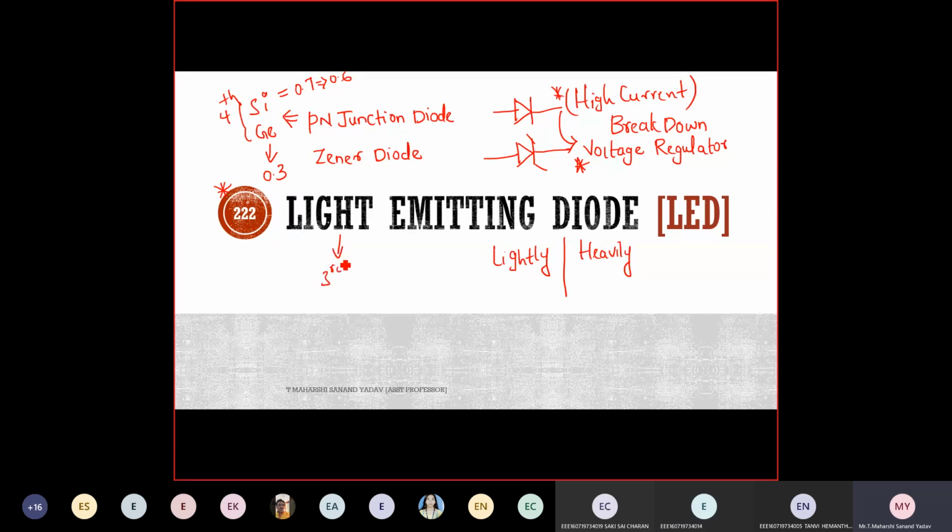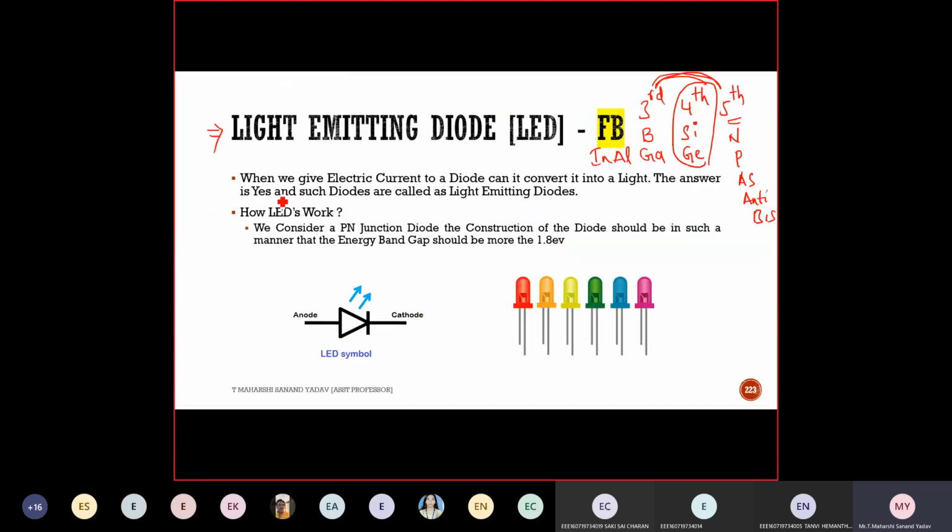Now for the light emitting diode, I'm doing compound grouping. Compound means I'll use one third group element and one fifth group element. So let us see what is meant by an LED. When we give electric current to a diode, can it convert it into light? The answer is yes, and such diodes are nothing but light emitting diodes. So what do you understand by this? When current is flowing through it, it will emit light. So let us see the concept behind it: how light emitting diodes work.